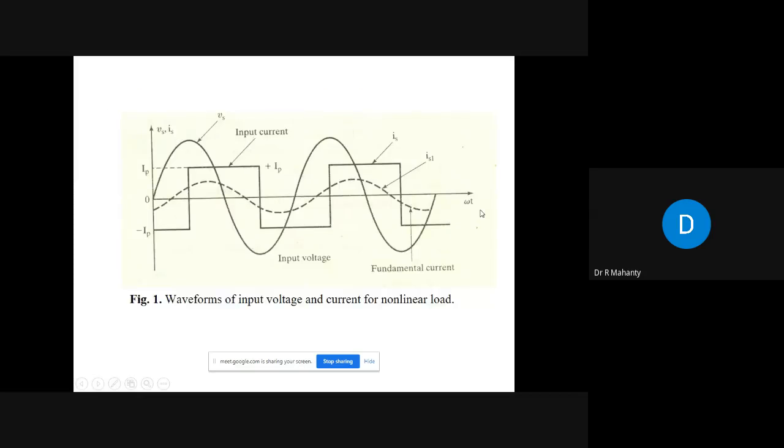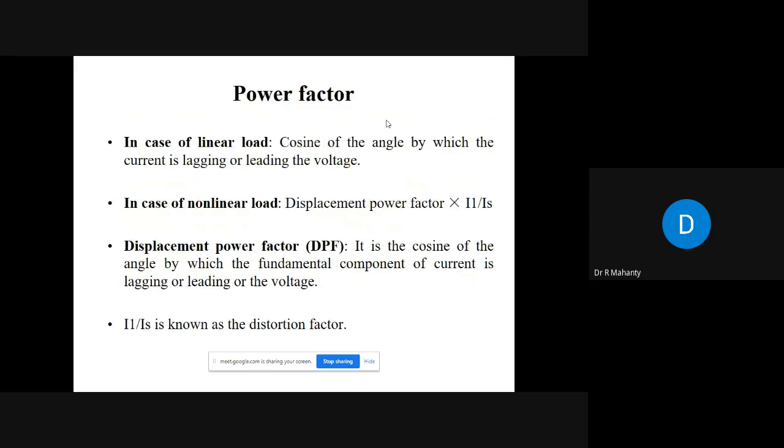Now, you can see from this diagram that this current has a fundamental component. So the RMS value of this fundamental component divided by total current gives you the distortion factor. Therefore, to have a good power factor, you will have to improve the displacement power factor, and over and above, you will have to improve the ratio of fundamental component divided by the total current, which is also known as the distortion factor. In case of linear load, displacement power factor becomes the definition of power factor. I have written here the definition of displacement power factor.